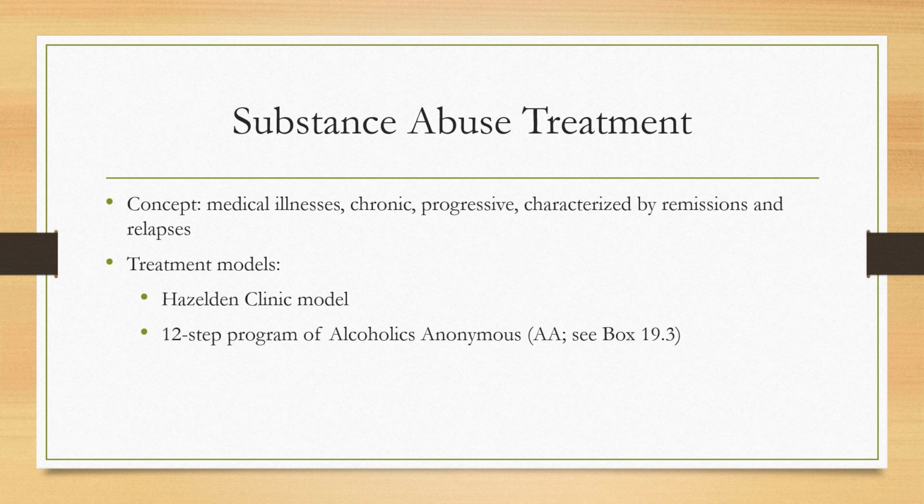Many programs are based on the Hazelden model, which was established in 1949 in Minnesota and has been quite successful. Alcoholics Anonymous, or AA, is a self-help group that was founded in the 1930s that's a 12-step program model for recovery. The steps are in box 19.3 of your book.